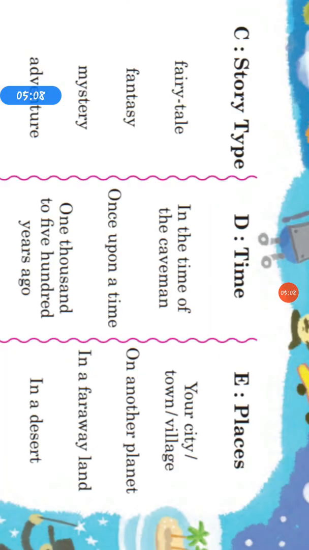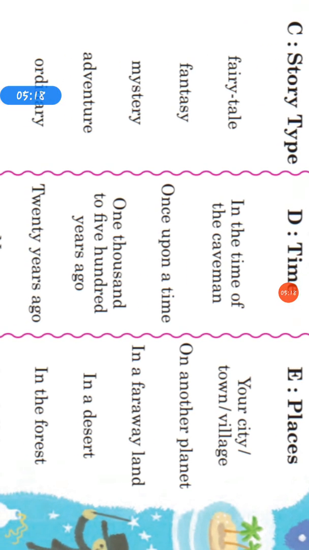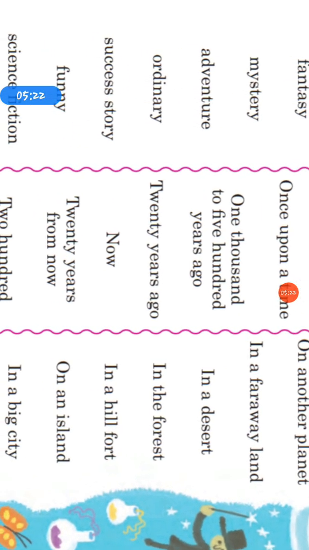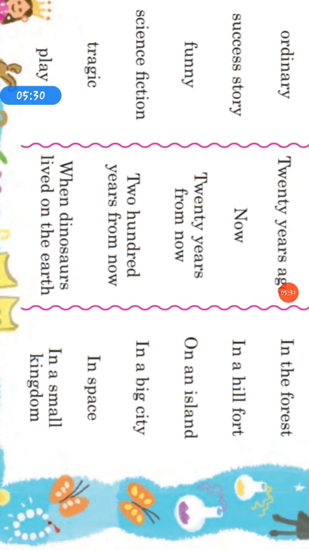The third person has to choose the story type. He has to choose one story type. It may be a fairy tale, fantasy, that means a dream, mystery, that means a detective type story, adventure, ordinary, success story, funny, science fiction, that means it may be science related, tragic, or play.